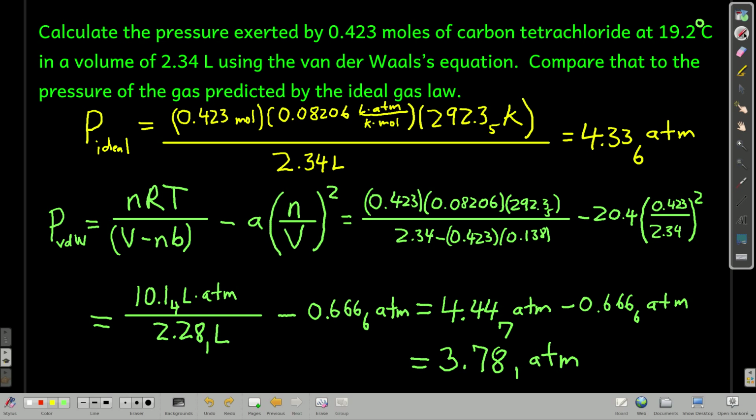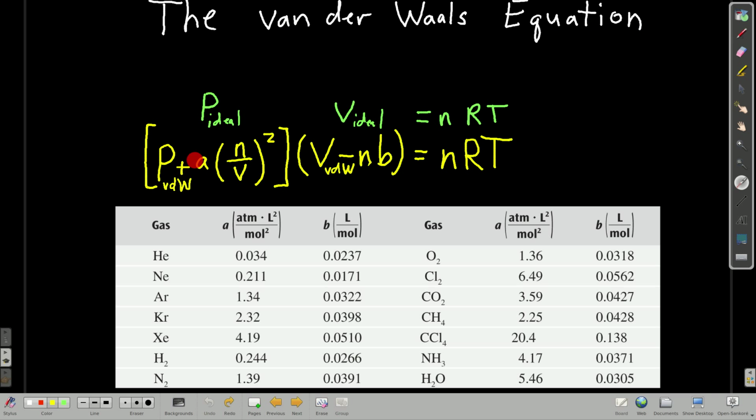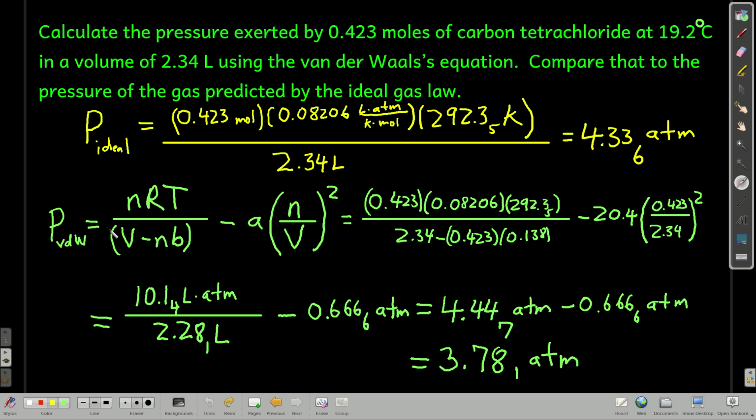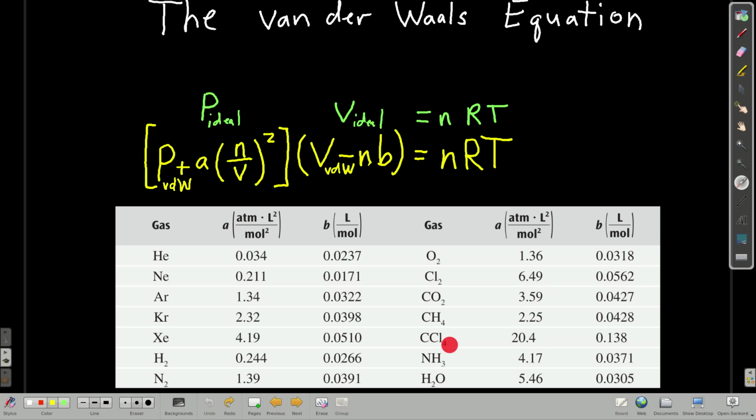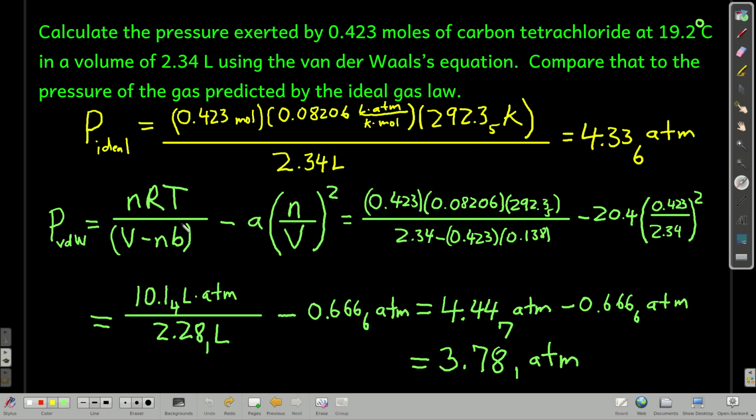Now, I'm going to calculate the same thing using the van der Waals equation. Now what this is, if you go back and look at the van der Waals equation, I just rearranged it to solve for P. So I divided both sides by V minus nb and then subtracted a times n over V squared. And I get this. So I'm not going to put the units in here because it's just for space. It gets really bulky when I do that. But you should put the units in on your own paper and see how they work out. b and a I looked up for carbon tetrachloride. So there's carbon tetrachloride, there's my a, and there's my b. So when I plug all these guys in,